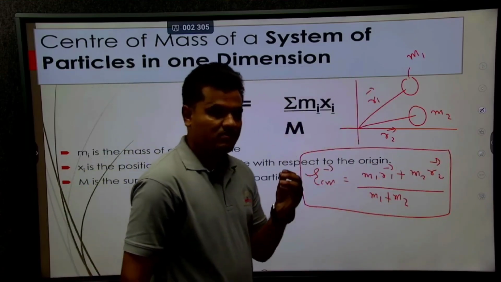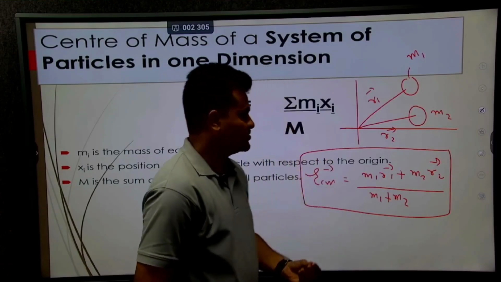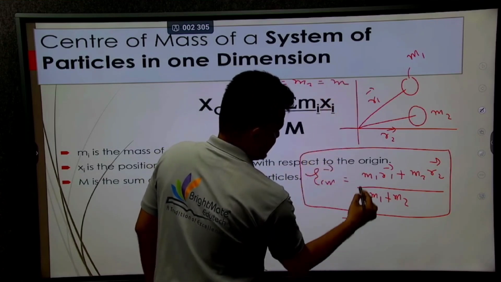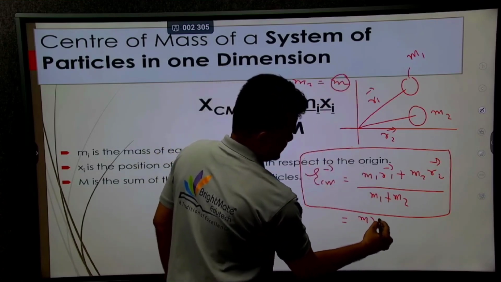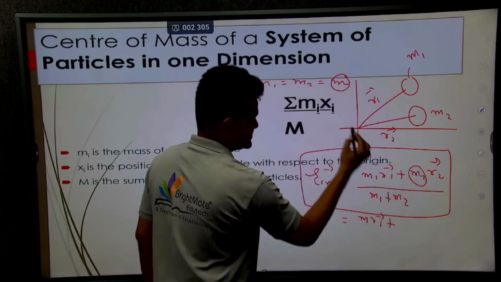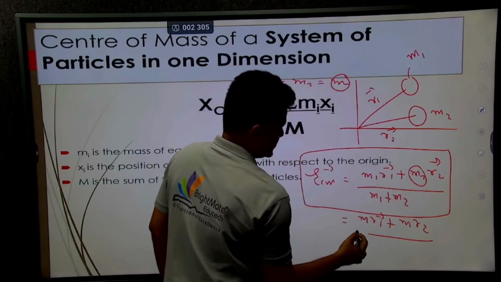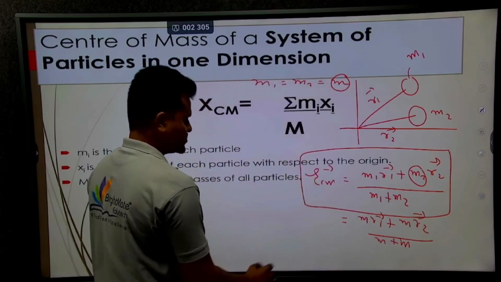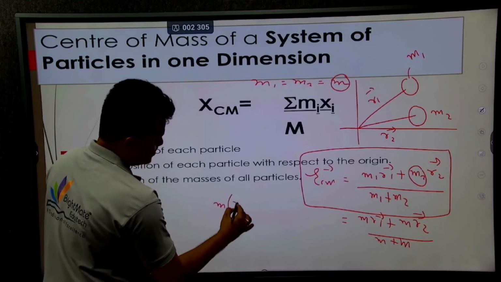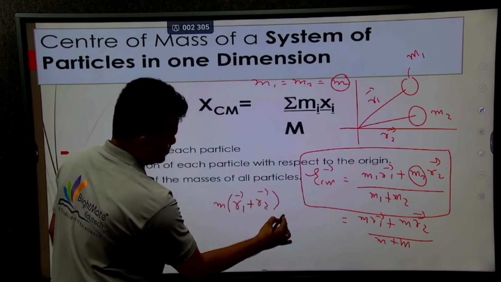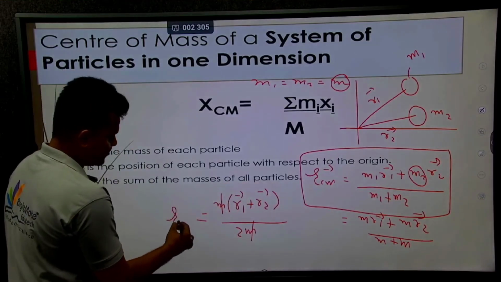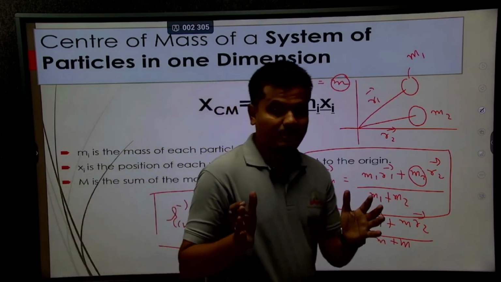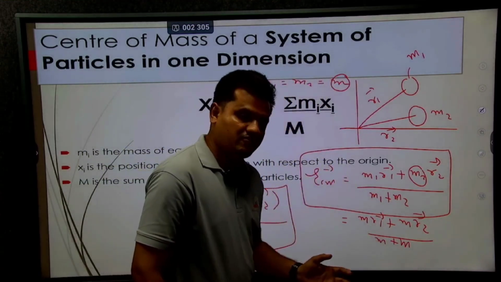Now consider that if masses m1 and m2 are the same, so m1 means m and m2 means m. Then m r1 plus m r2 over 2m, where m is common, gives r1 plus r2 over 2m, which simplifies to the center of mass r1 plus r2 by 2 if the masses are the same. Okay, so what about the x-axis?